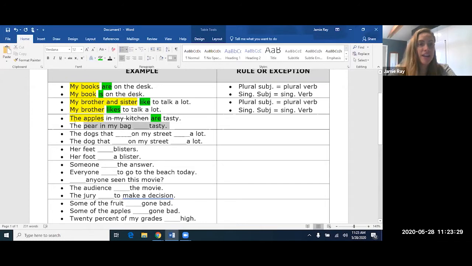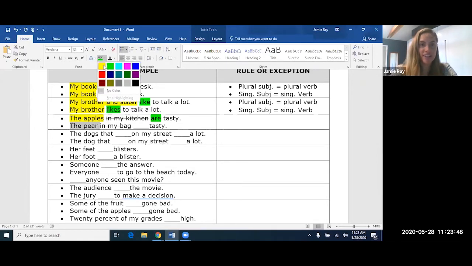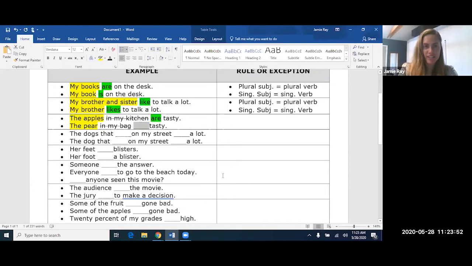Over here, the pear in my bag. So what's the subject? Is it the pear or is it my bag? Well, we see a preposition, the word in. So let's take that whole phrase out and focus on the pear. The pear is the subject, and is it singular or plural? Well, it is singular. So the pear is or the pear are tasty?